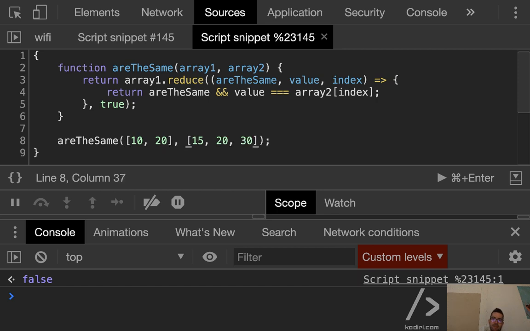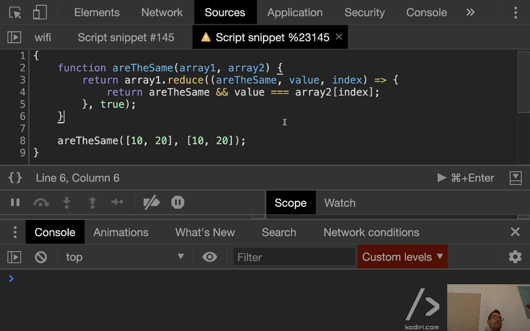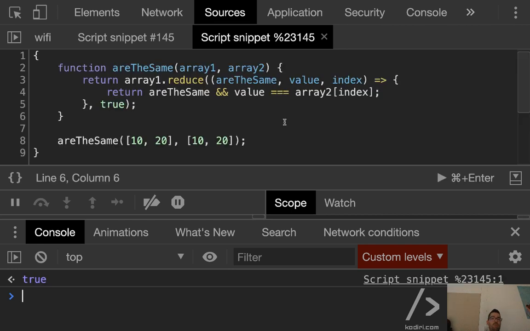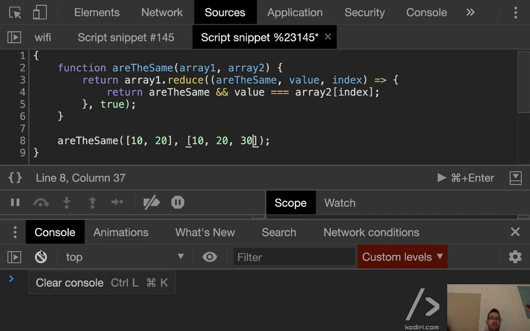Wait a minute. No, sorry, that's false. Sorry. Guys, I need a coffee. That's false because I was still 15, yeah? So I was false before. So let me bring it back to true. 10 and 20. Yeah? That should return what? True, correct. And now, let's do that.